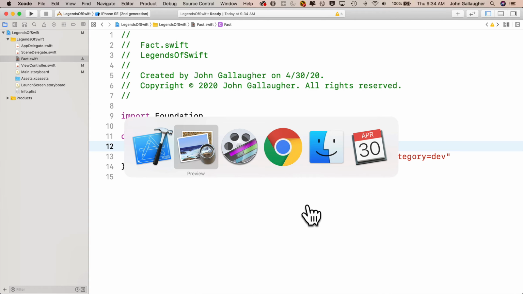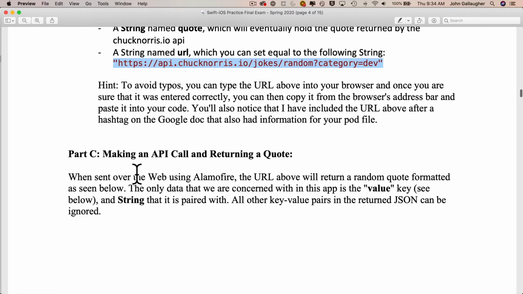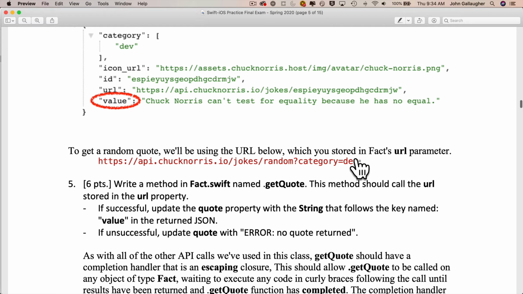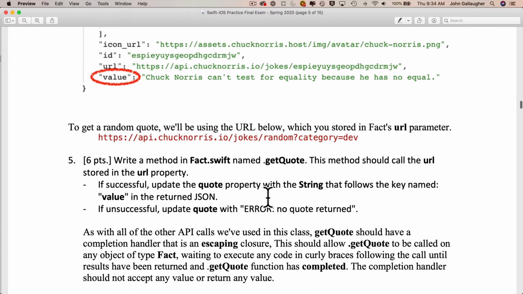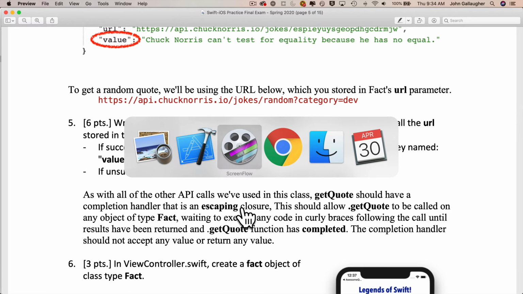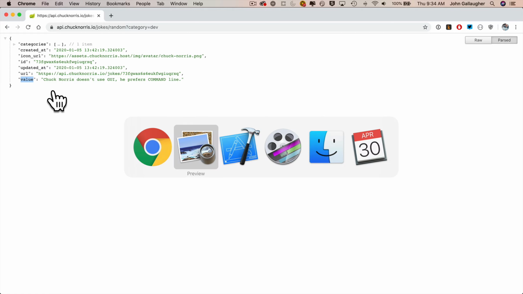Now, next up in the exam, you're to create a method for Fact, which is getQuote. Why don't we call ours getData, since that's the convention that we've been using in all of our previous apps. And we want to take the value that we're going to be getting, which is in the key value of the JSON that we return, and put that into the quote property of our Fact class. So again, tabbing over to our browser, we can see that the JSON is going to return a key value pair where the key is value and it's paired with a string, which gives us one of our quotes. Each time we access this, it's going to give us a random quote. So the structure it's going to return is pretty simple. We're just going to look for a value that's named value.